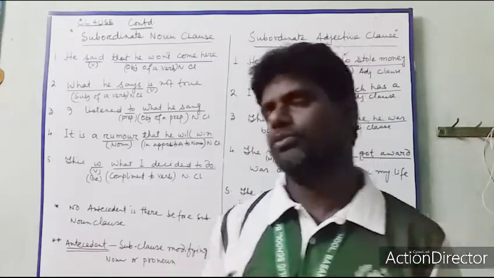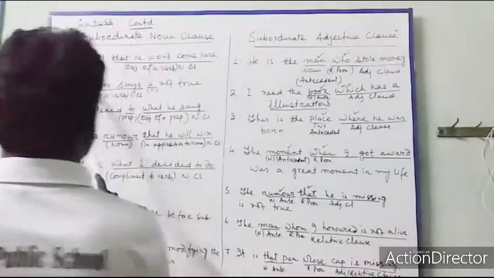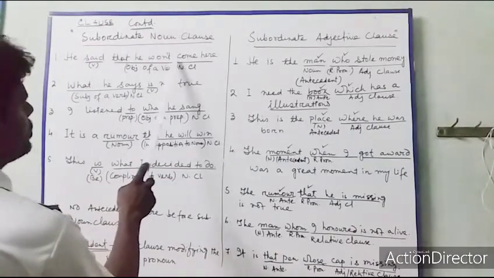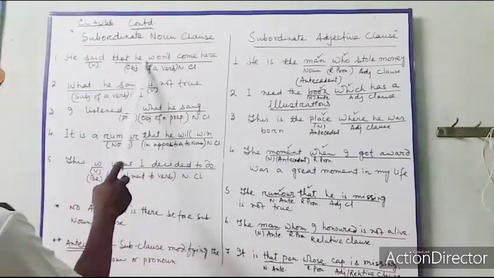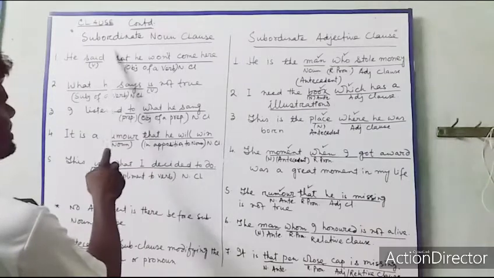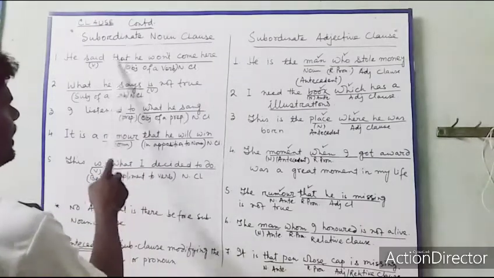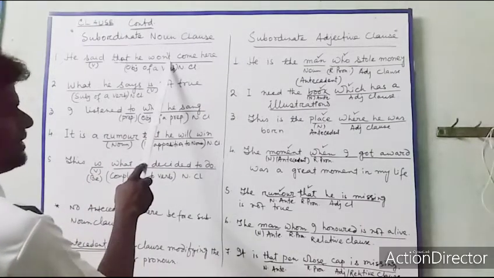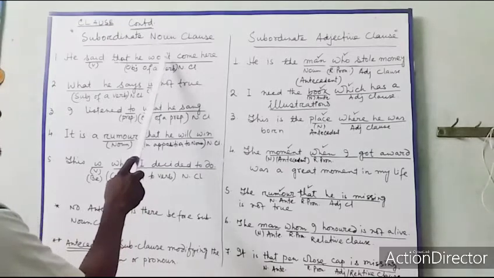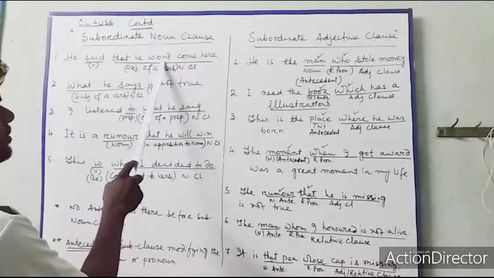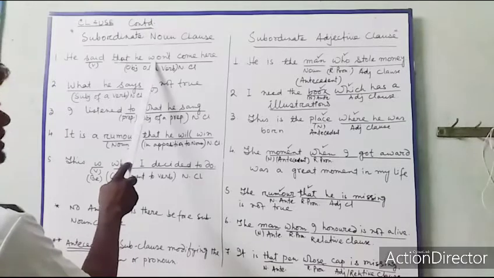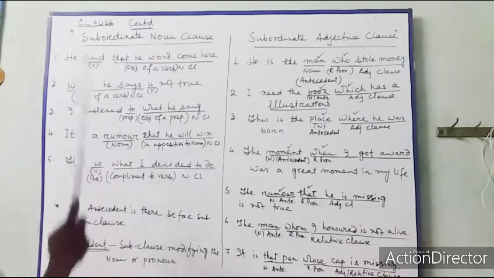So look at the board: He said that he won't come here. That he won't come here, this is a subordinate clause, and this subordinate clause is acting as a noun, as the object of the verb said.